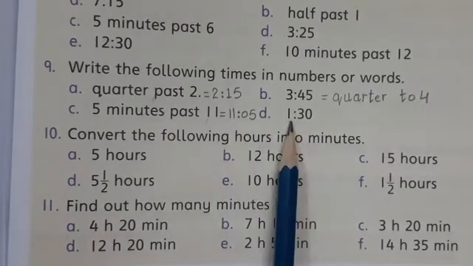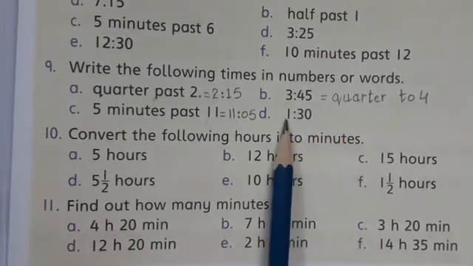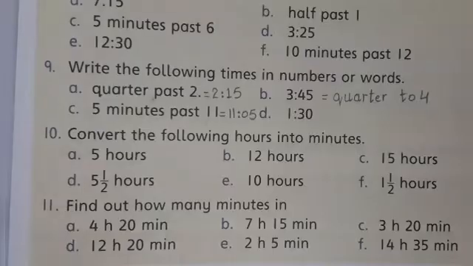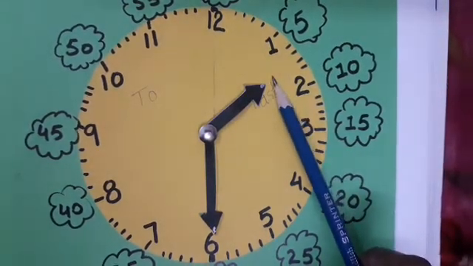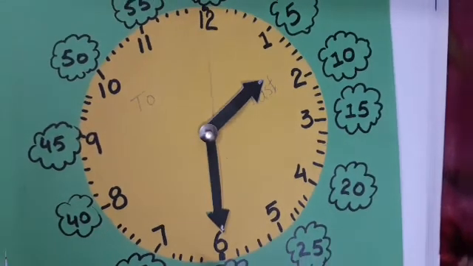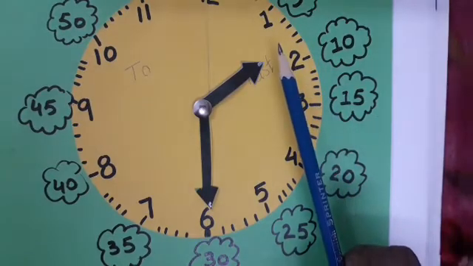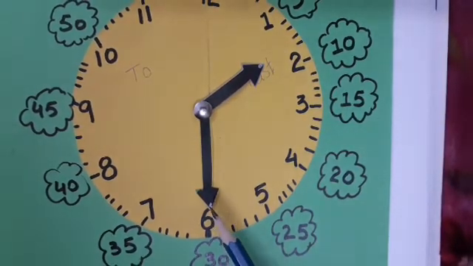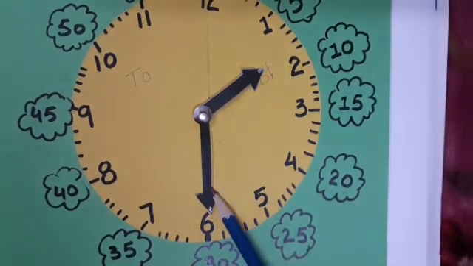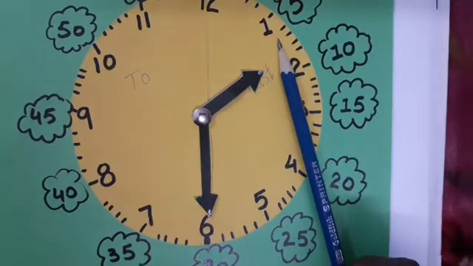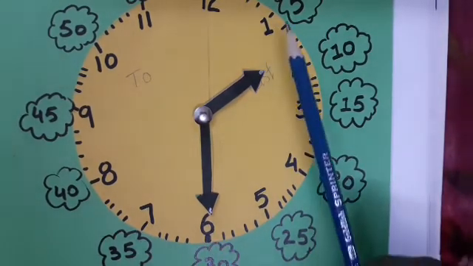The next is written in numbers and we will write it in words: 1 hour 30 minutes. So this is 1 hour 30 minutes. 5 6s are 30. So 1 hour 30 minutes. How will we write it in words? We will write it: 1:30. 30 minutes means 1:30.